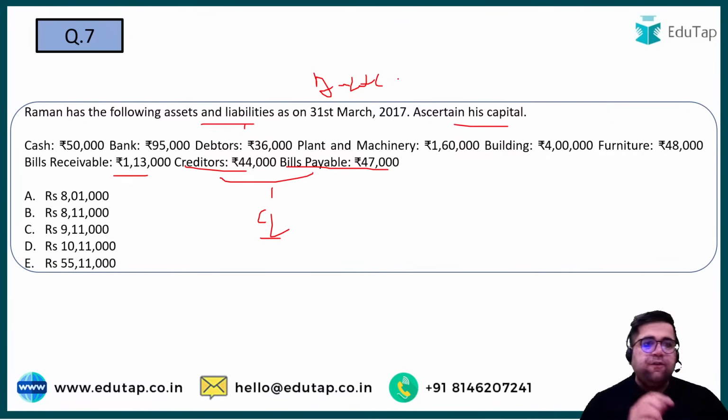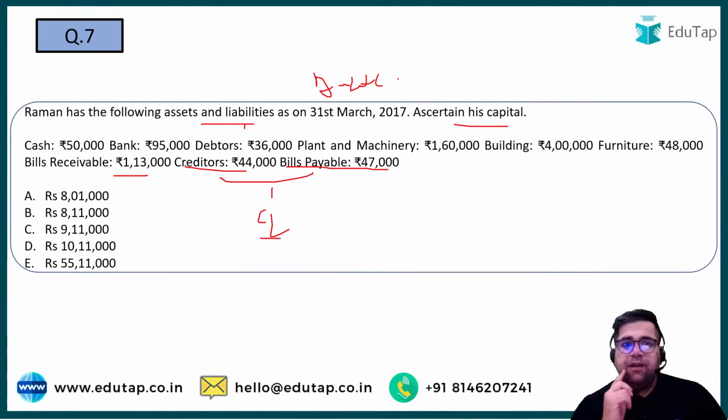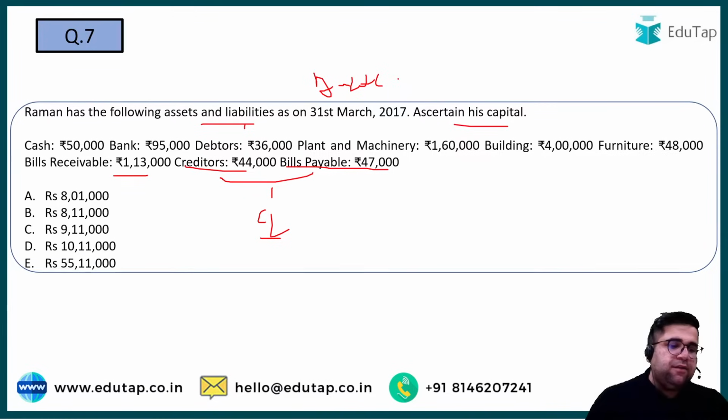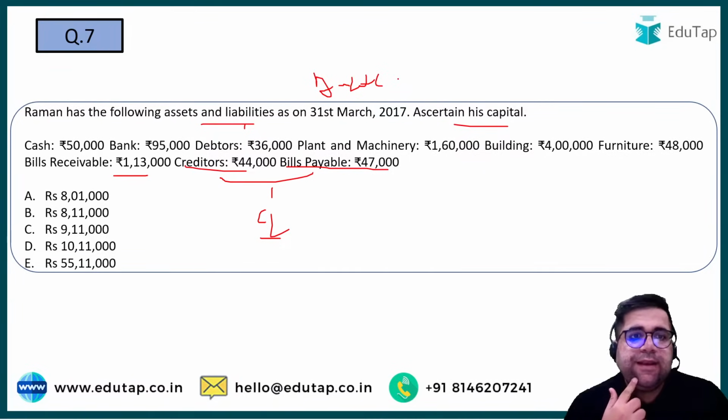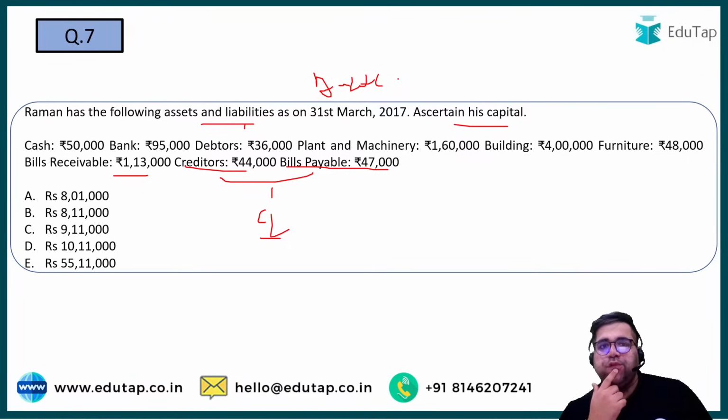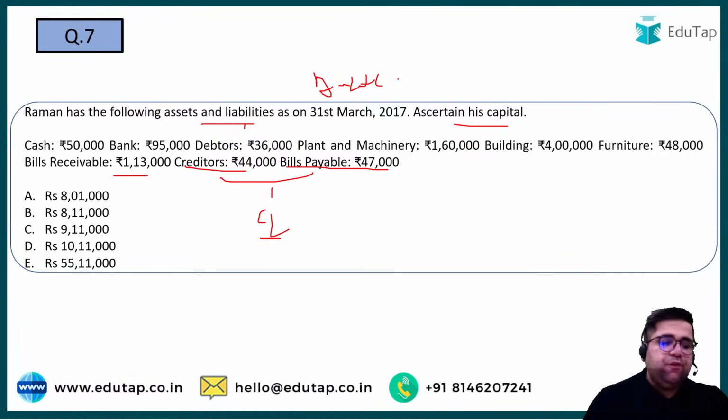So your total of assets will come out to be, if I add 1,13,000 also, my assets are coming out as 9 lakh 2,000. I have to just reduce 44 from it and 47 also. Cool.